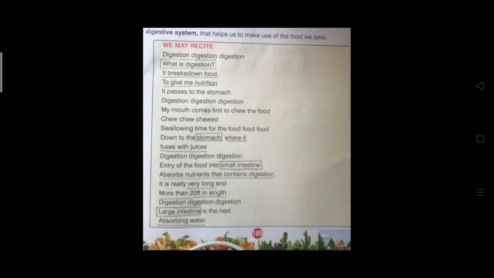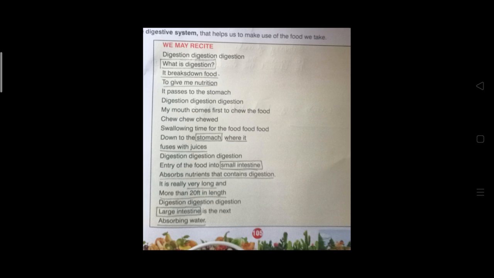There is a poem in page number 105 related to digestive system. Can we recite it? Digestion, digestion, digestion. What is digestion? It breaks down food to give me nutrition. So what do you mean by digestion? It breaks down food. After breaking down the food, then we will get nutrients from the food. That is called digestion. It passes to the stomach.